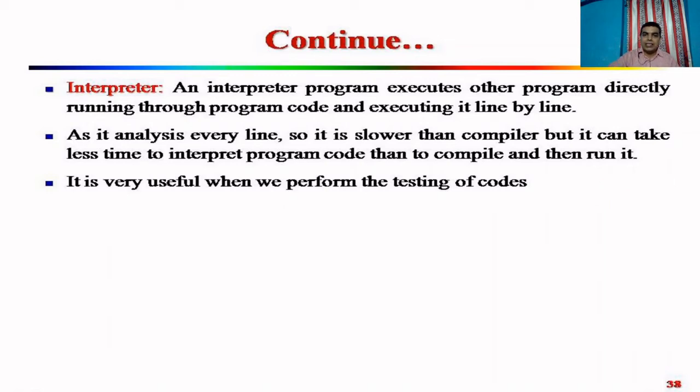As it analyzes every line, it is slower than compiler, but it can take less time to interpret program code than to compile and then run it. It is very useful when we perform testing of code.